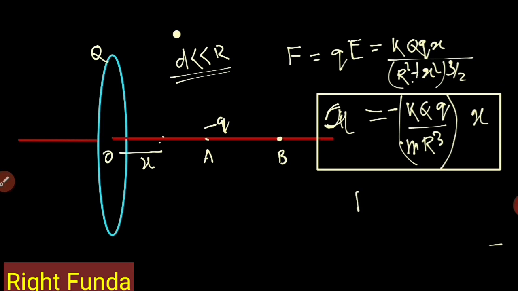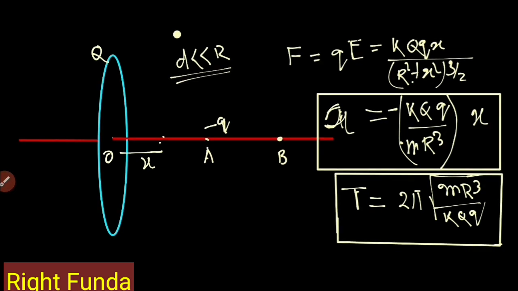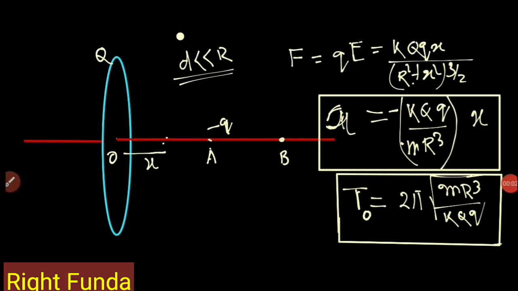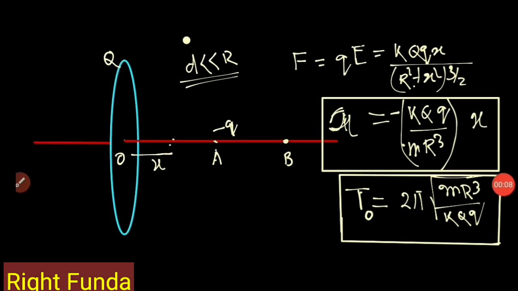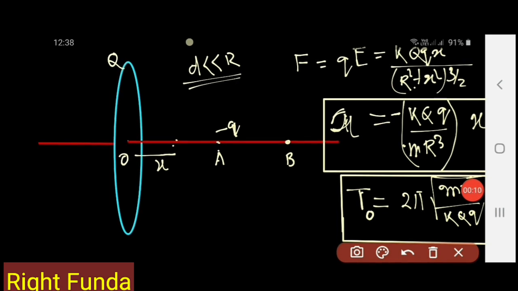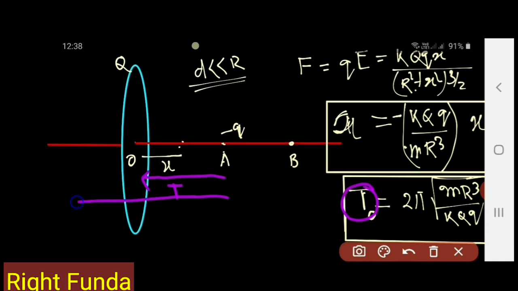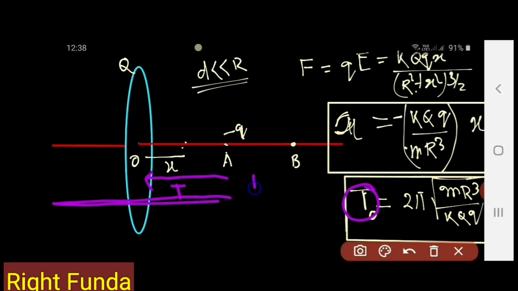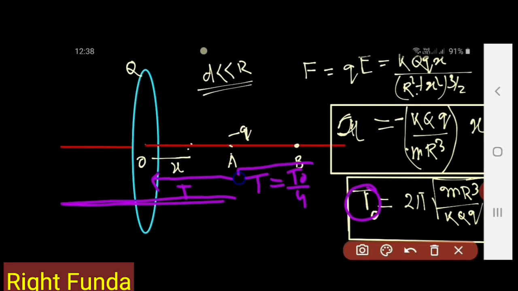So the time period of oscillations is T equal to 2 pi under root of m r cube by k Q q. Let's call it T naught. Now what is given in the question is that when you release the charged particle from point A, coming from A to O it took time T, and we know this T naught is the time taken for going here and here. So what is given to us is that T is equal to T naught by 4, the time period of oscillation from O to A.